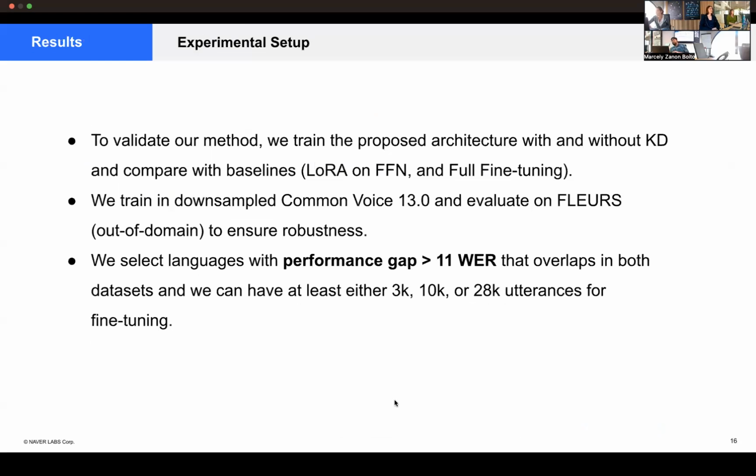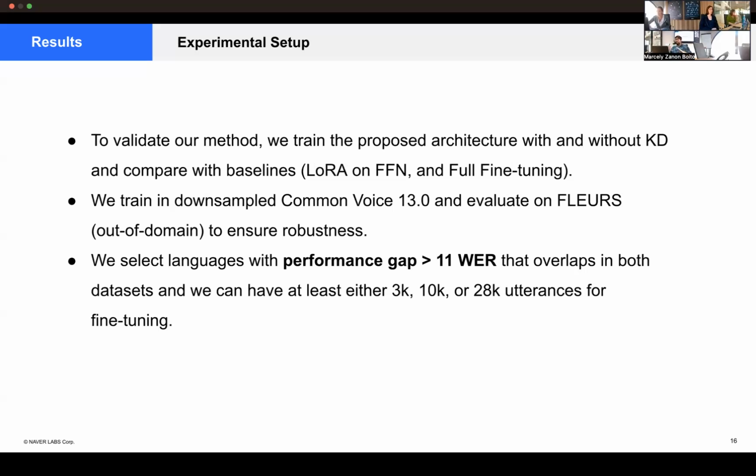To validate this method, we train the proposed architecture with default knowledge distillation and compare with baselines. That is, LoRA only on the feed-forward network, because LoRA is usually used more in the attention weights, and full fine-tuning. We train on a downsampled Common Voice and evaluate on FLEURS, using FLEURS as an out-of-domain setting to evaluate and ensure robustness.